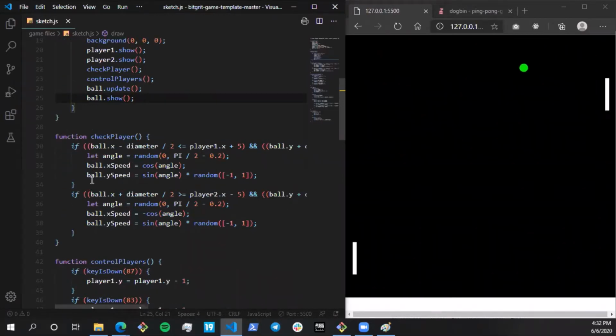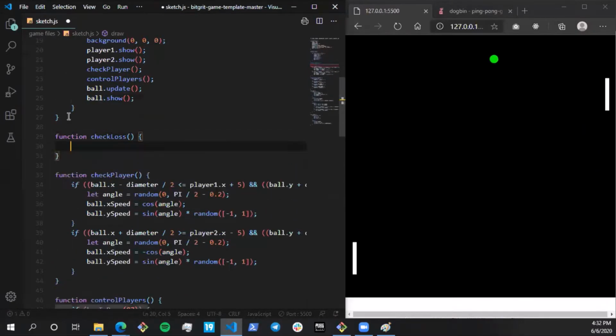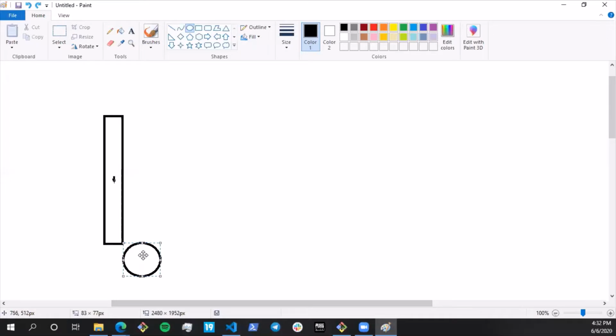So I can actually reuse this code. I'm going to make another function called check loss. Let me copy this if over here, and I'll make the necessary changes accordingly. The first thing, in order to make the player lose, is that the ball has to completely miss the paddle over here. It has to be that ball.x and player.x are the same. If it is the same, then it has to be bounced off.